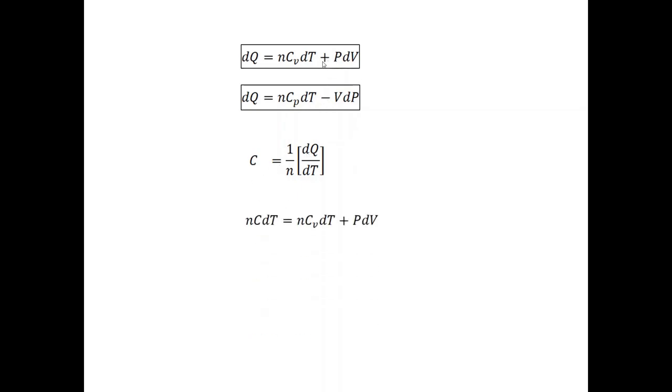Now again, these two are the equations which we derived, and as you know, the general specific heat capacity C is equal to 1 by n into dQ by dT. Now if we use this information, the first and second equations change to a different form. If you take this n and dT to the left hand side, you will get dQ is equal to n into C into dT. So if you substitute that in the first equation, you get nC dT is equal to nCv dT plus P dV, and again nC dT is equal to nCp dT minus V dP.